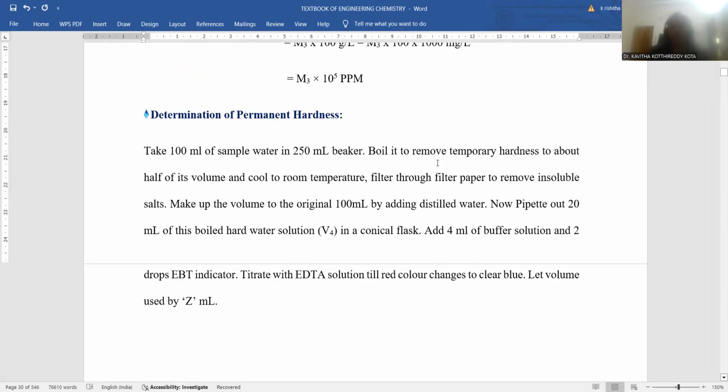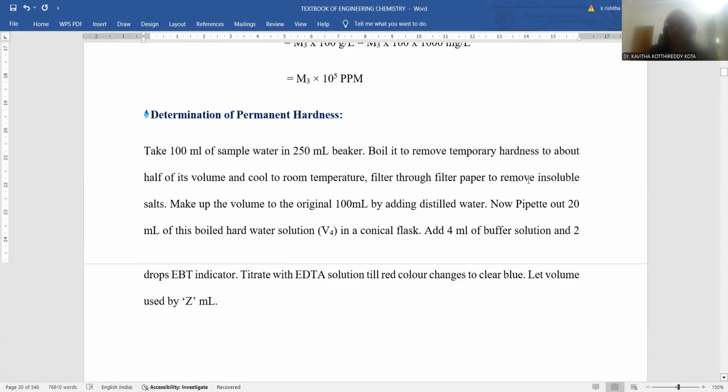You need to boil the liquid. That sample water should be boiled until the volume becomes half, so 100 ml should shrink to 50 ml. Whenever boiling takes place, temporary hardness is totally removed. Temporary hardness caused by bicarbonates of calcium and magnesium is removed in the form of precipitate. That's the reason why the precipitate can simply be filtered.